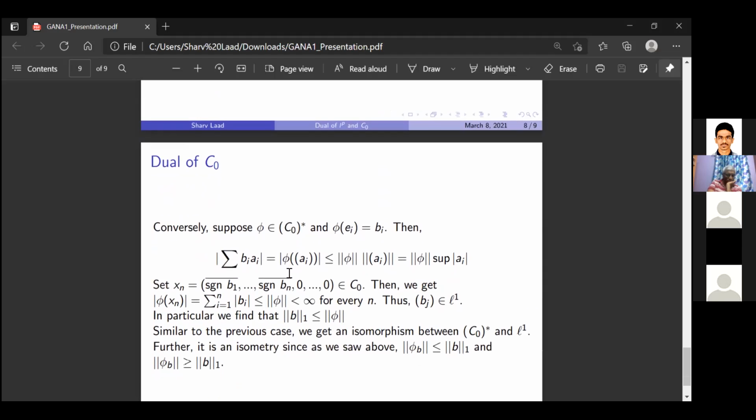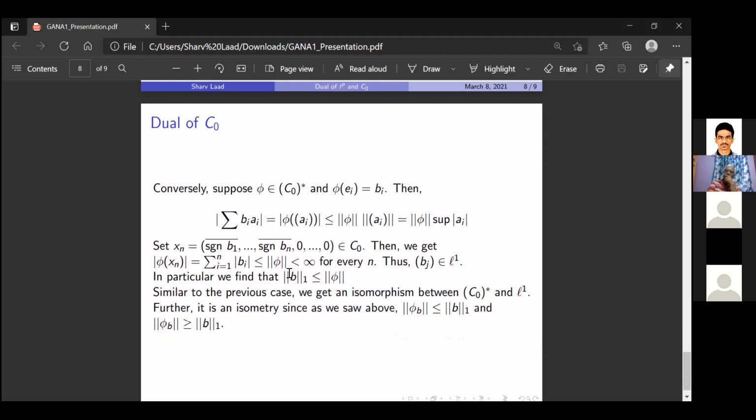Now, conversely, if phi is some element of c0 star and phi of e_i is equal to b_i, then we have summation b_i a_i equal to phi acting on a, since a can be written as summation a_i e_i.